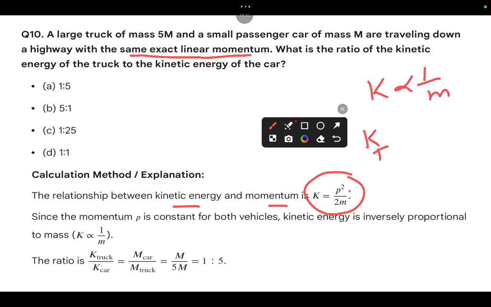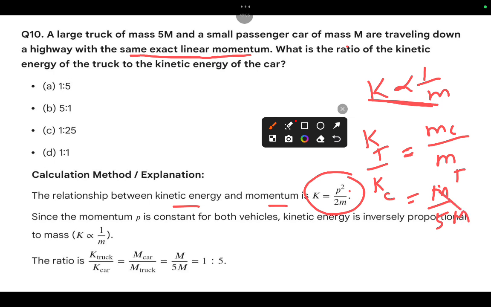So kinetic energy of the truck over kinetic energy of the car is equal to mass of car over mass of truck. Car is m, truck is 5m. So that is m by 5m, so KT by KC is equal to 1 by 5.